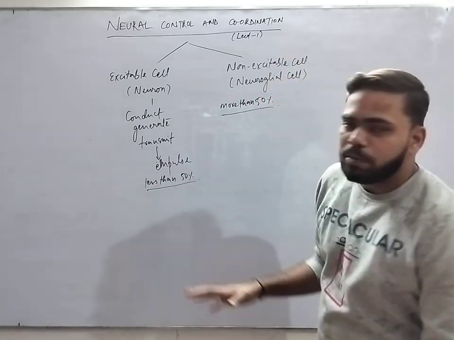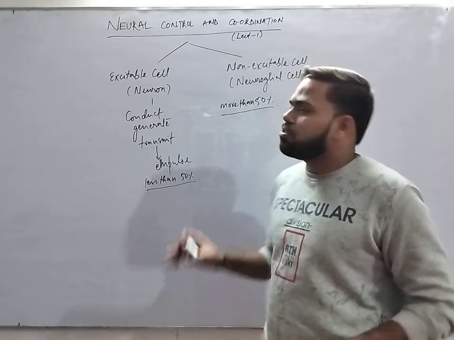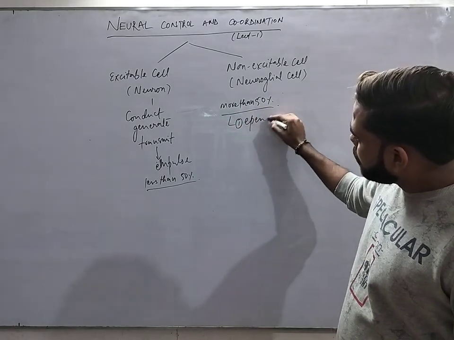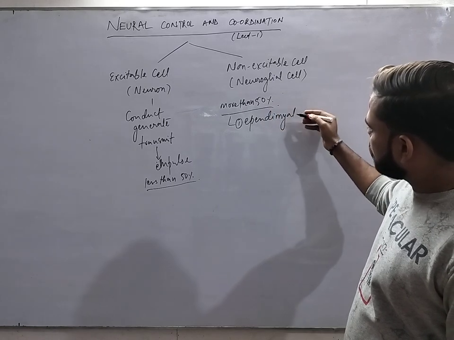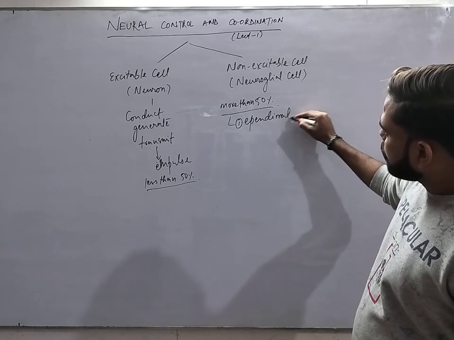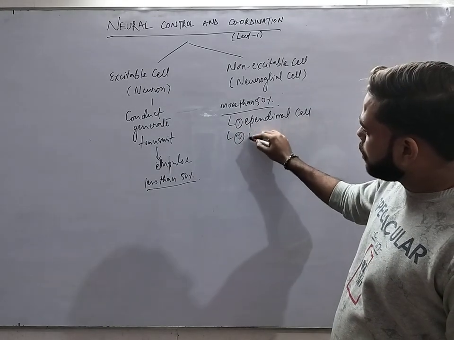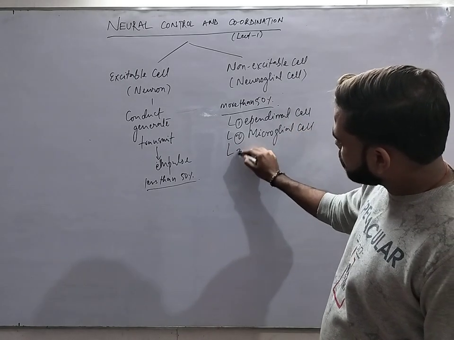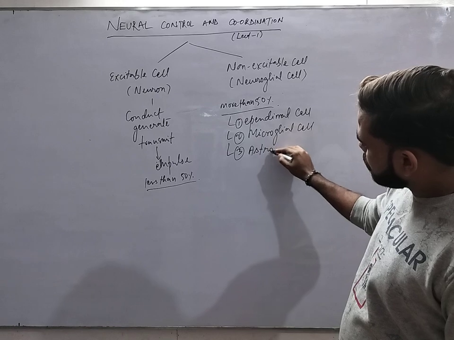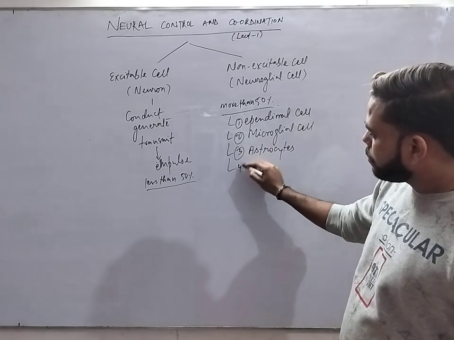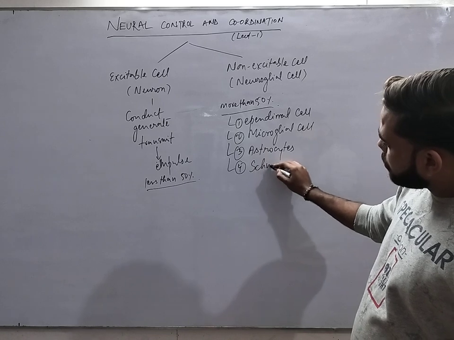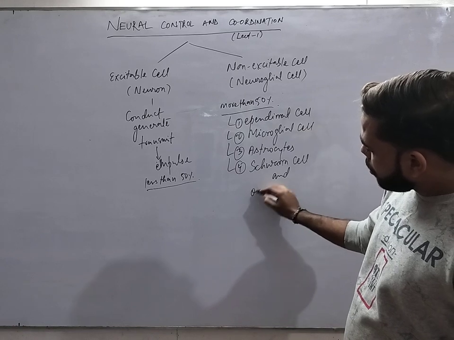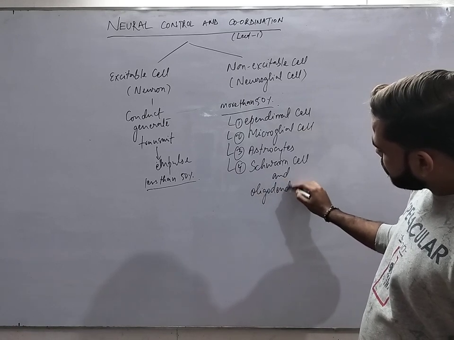Now, one by one we are going to study. There are 5 kinds of non-excitable cells. First, the ependymal cell. Second one, the microglial cell. Third, the astrocytes. Fourth, the Schwann cells. And last, the oligodendrocytes.